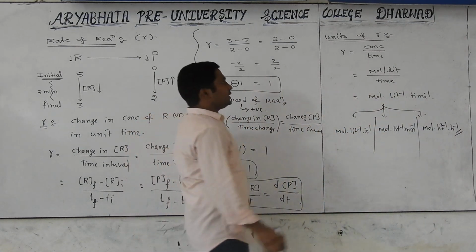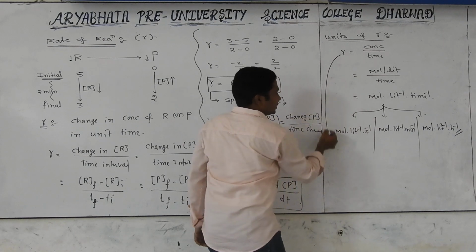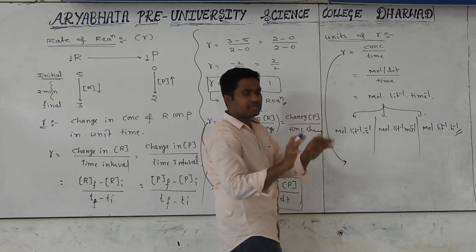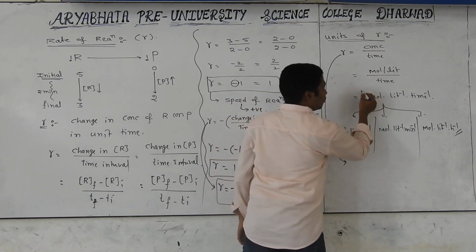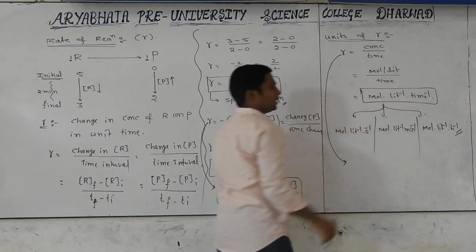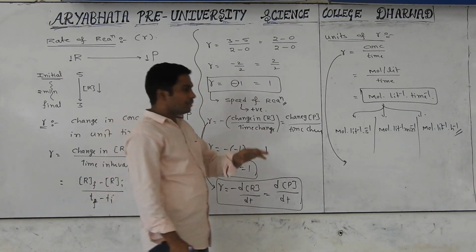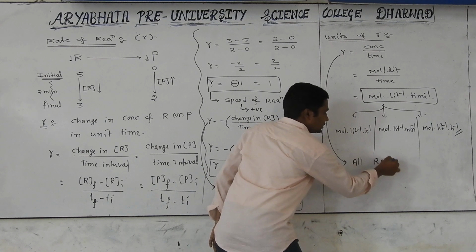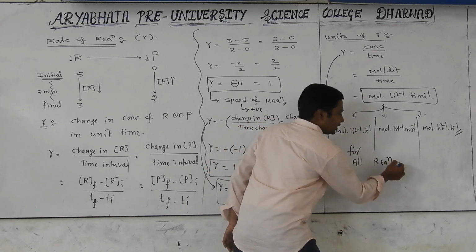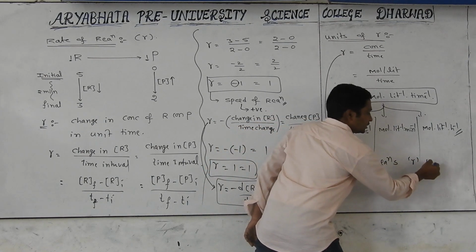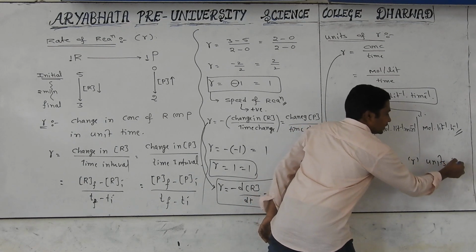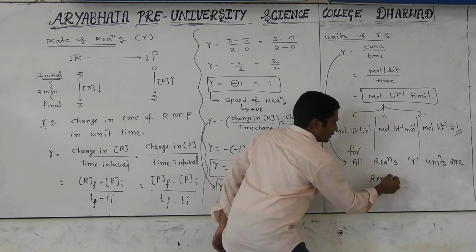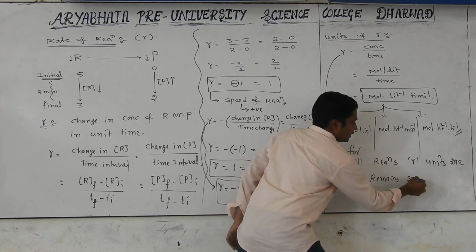Here one important point: the rate of reaction has fixed, common units, that is mole liter inverse and time inverse. Write that down. For all chemical reactions, the units of rate of reaction remain the same. Is it? Yes, it is.